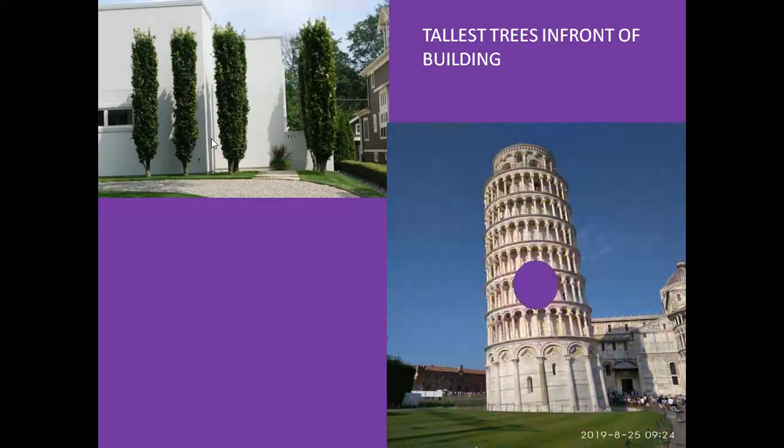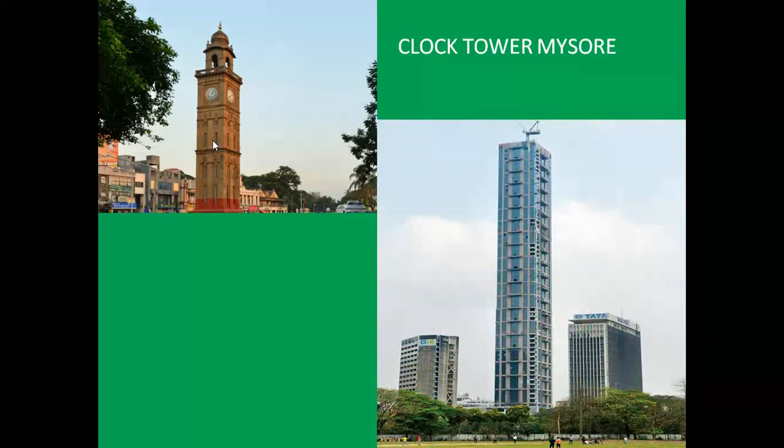Let us see some pictures on the slideshow. What are you observing? Yes, the tallest trees in front of a building. Next, what are you observing? Yeah, it is the Pisa tower. Next, what are you observing? It's a clock tower, which is in Mysore. Finally, you are observing a tall building.